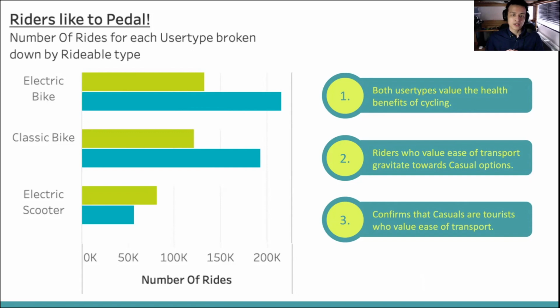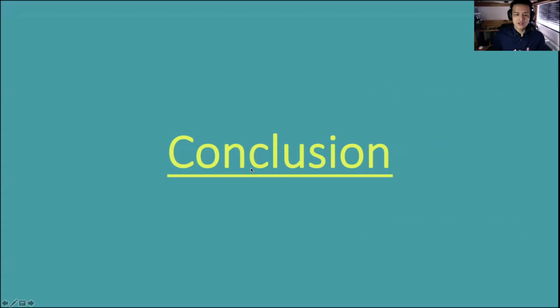This is likely due to the fact that tourists typically don't know the public transport routes, nor can they use their own transportation from back home. Thus, they rely on the next easiest thing, an electric scooter. These allow tourists to go wherever they want with flexibility on the go. With the data analyzed, I'm now ready to present my conclusions.